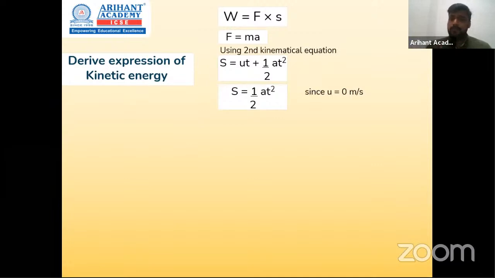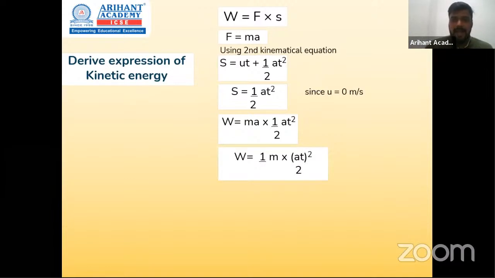Now I got my value for force, I got my equation for displacement. अब इन दोनों को सबसे टॉप वाले इक्वेशन में सब्स्टिट्यूट करते हैं. So what do we get for work? So work done becomes force के बदले ma आ गया and displacement के बदले half at square. I hope you're on the same page with me. So half m a t square. Now simplifying this, a into a becomes a square and t square already there. We can rewrite it as half m (at) the whole square.